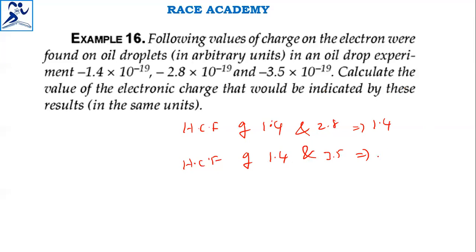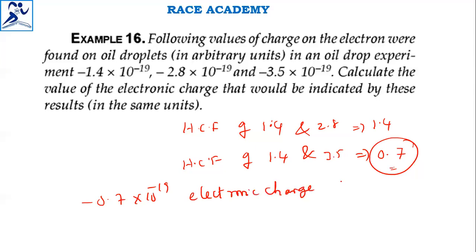We will take 0.7, because 0.7 divides both 1.4 and 3.5 as whole numbers. So in that case, 0.7 into 10 to the power of minus 19 is the electronic charge indicated by this droplet.